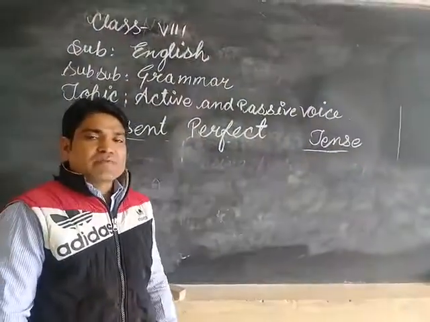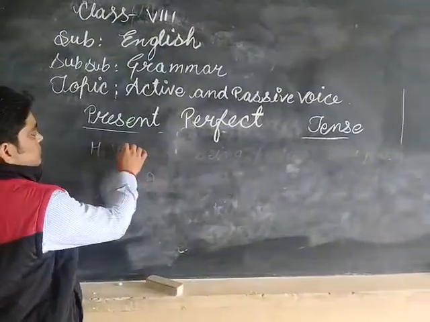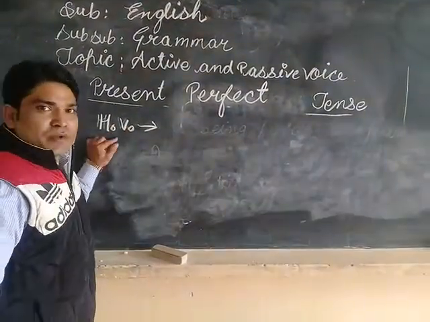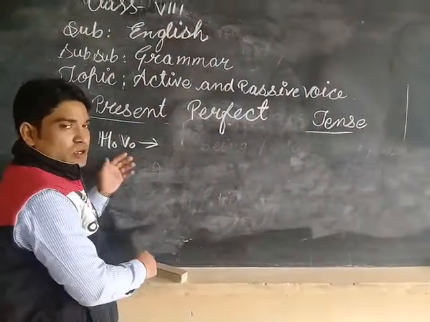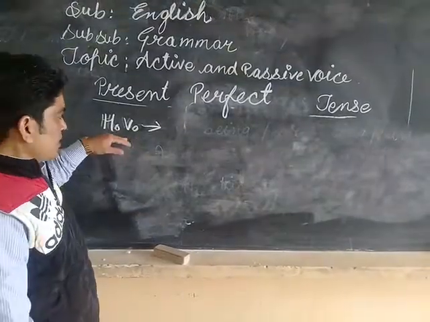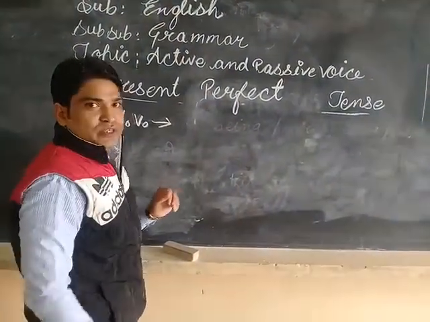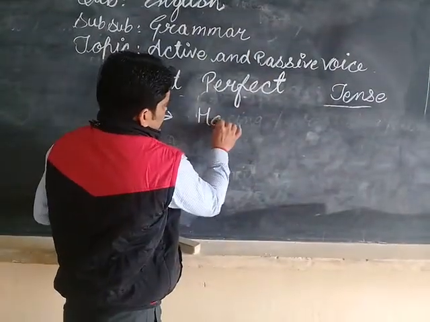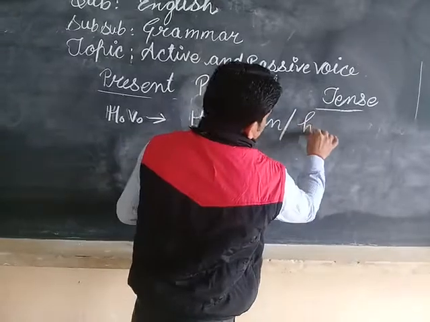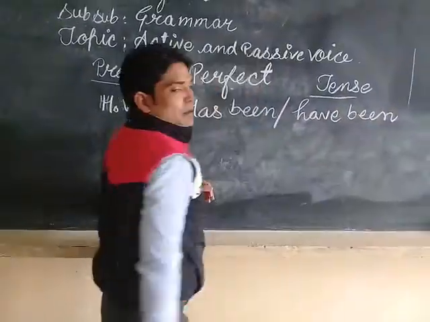Students, in present perfect we use a helping verb. HV means helping verb, as I told you in my offline class. In present perfect you will use the helping verbs has been or have been, and had been.